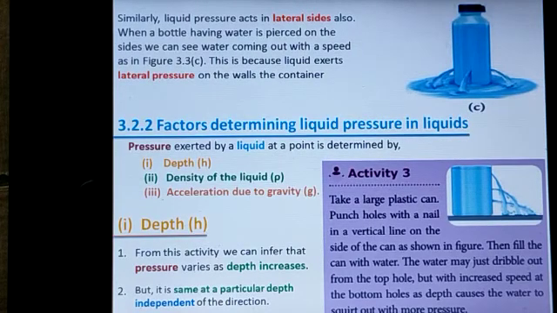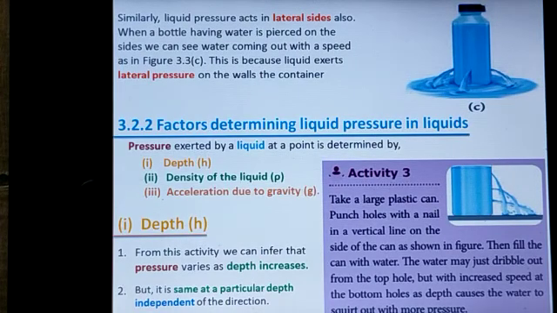What is the reason for that? From this activity, we come to know that the pressure at a point acts equally in all directions. Listen. Similarly, liquid pressure acts on the lateral side also. When a bottle having water is placed on its side, we can see water coming out with a speed. This is because liquid exerts lateral pressure on the walls of the container.